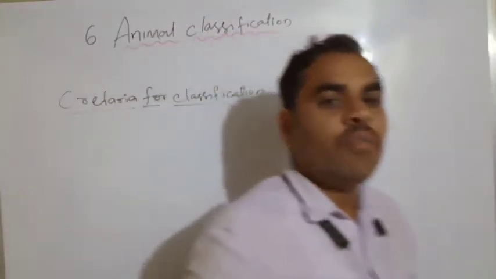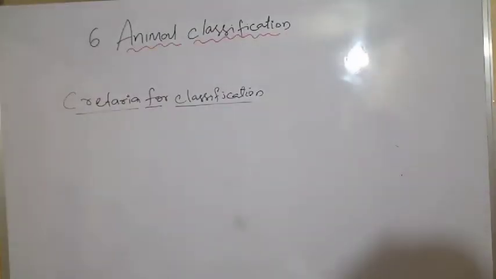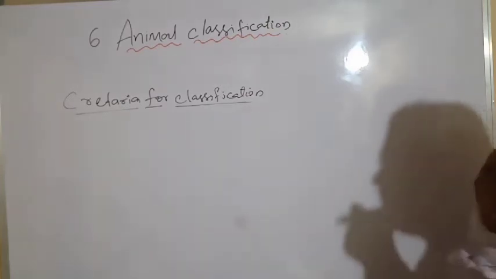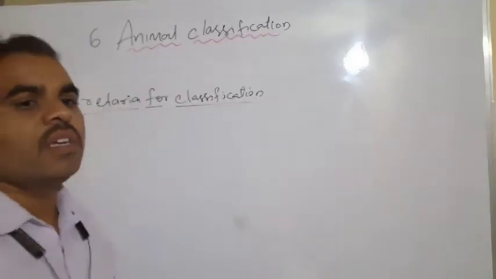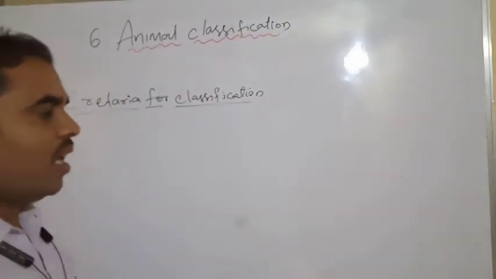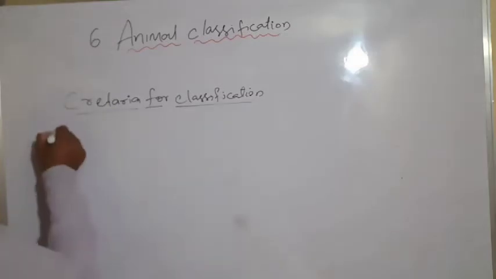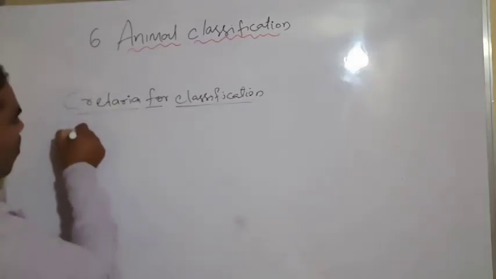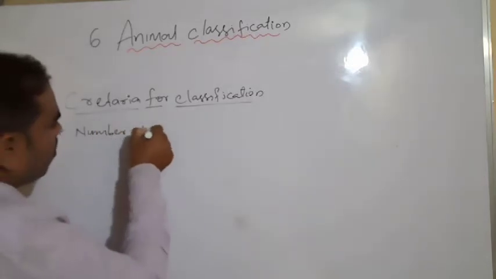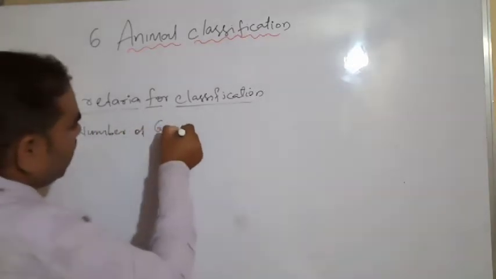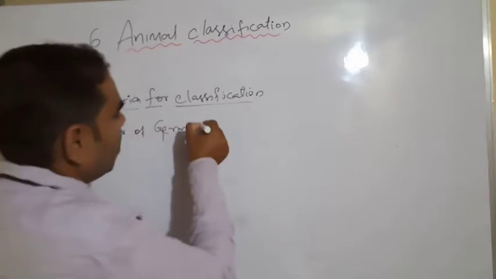We have to classify, so which criteria are used? First one: number of germ layers.